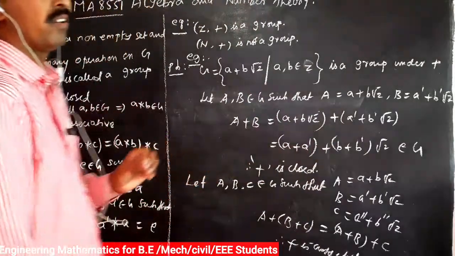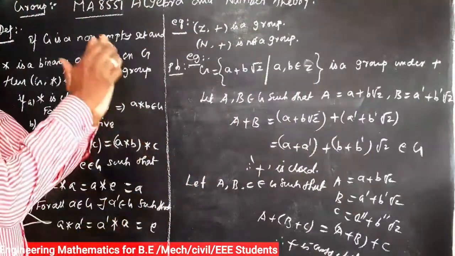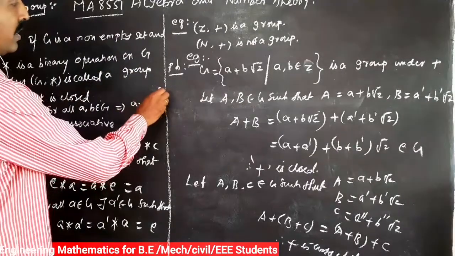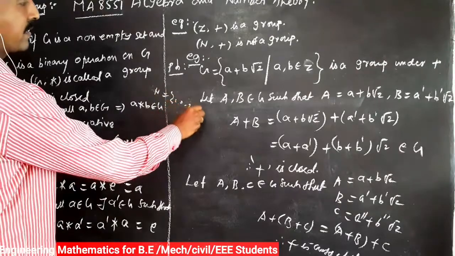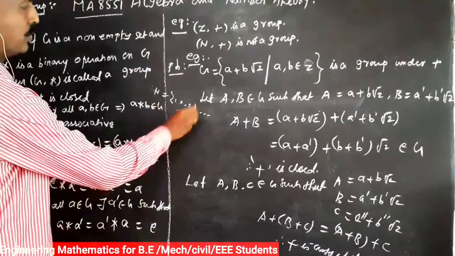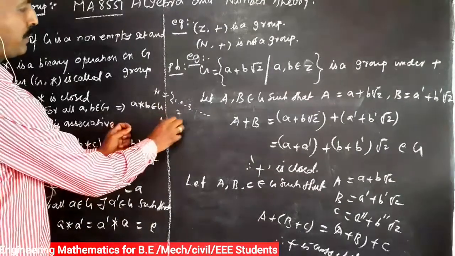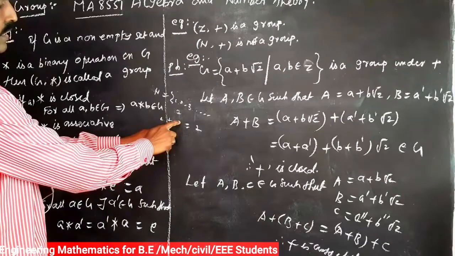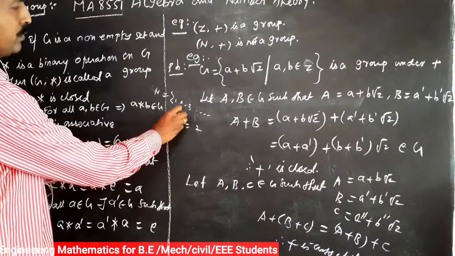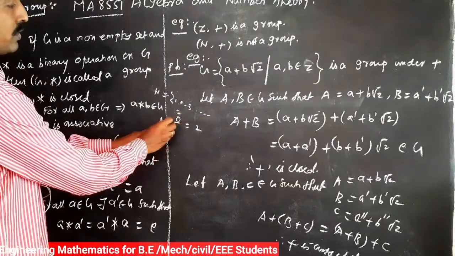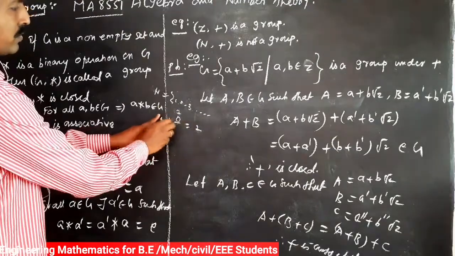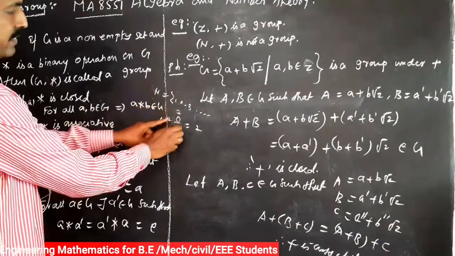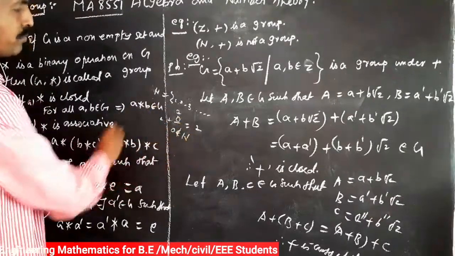And the third condition is the identity. Suppose we take one element in G. For example, the set of natural numbers N is equal to 1, 2, 3, etc. We take one element, that is 2. So identity means 2 plus the identity equals 2. So here 2 plus 0 equals 2. But this 0 is not in N. The set of natural numbers does not contain 0.